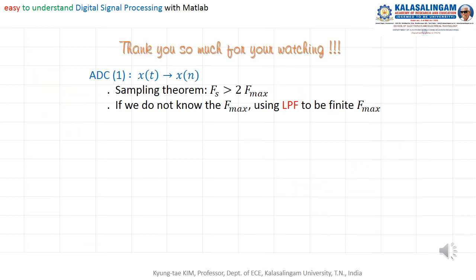Thank you so much for watching. Today I explained the first class of AD conversion, the sampling theorem: the sampling frequency is greater than 2 times f max. Then if we do not know f max, we need a low pass filter. That is the concept of the low pass filter.